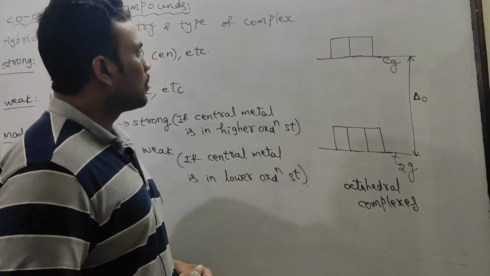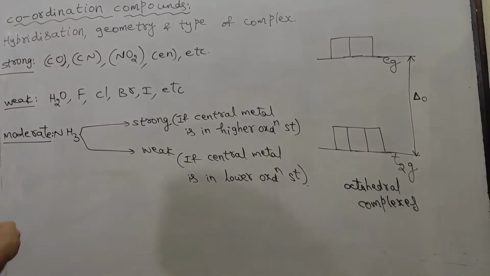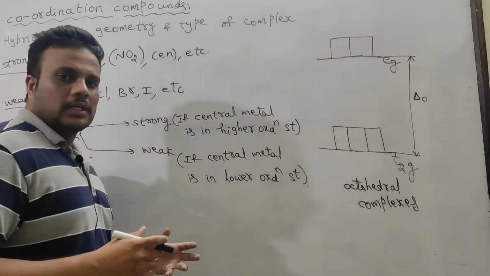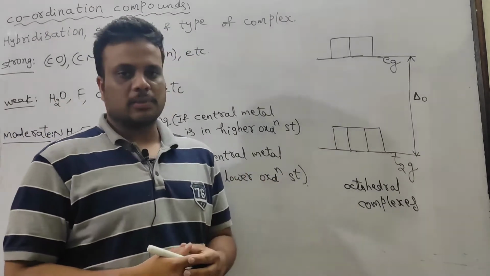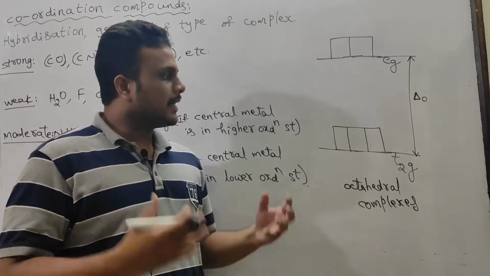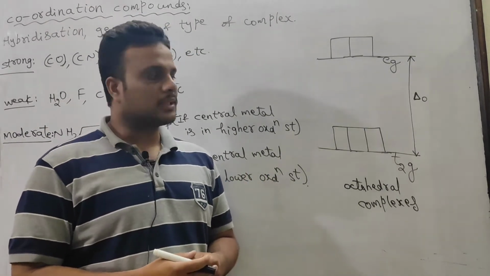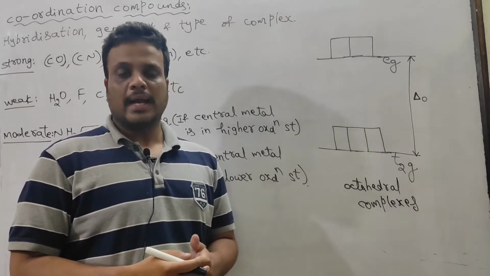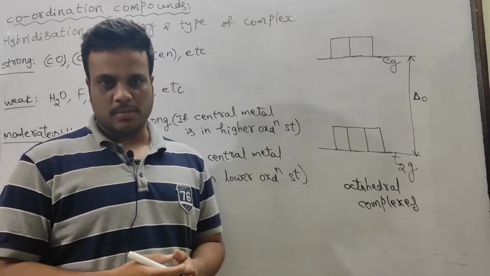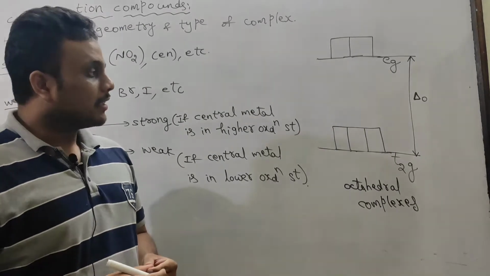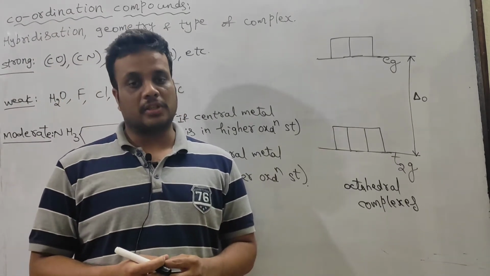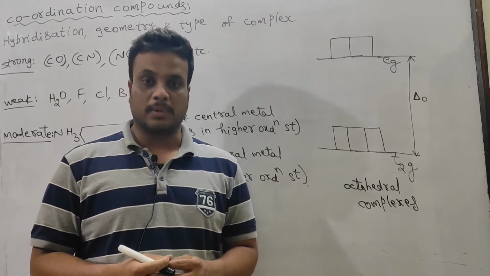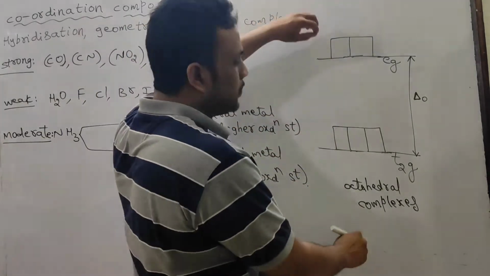Okay, so let's talk about strong field ligands and weak field ligands. So actually what are strong field ligands? We know in octahedral complexes many confusions are there. Some ligands act as strong ligands, some ligands act as weak ligands. What is the chief difference between them? Strong field ligands are those ligands which cause large crystal field splitting.